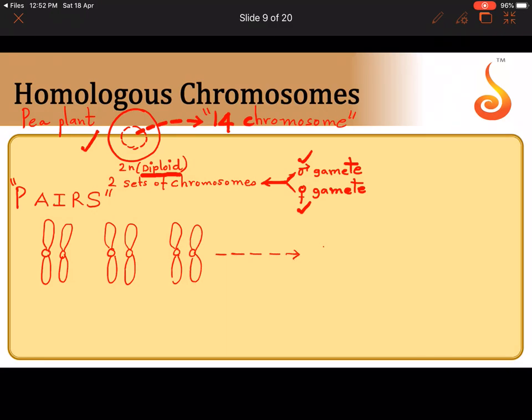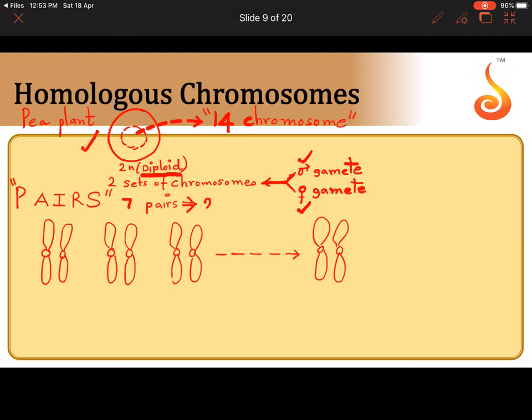Till how many pairs should I draw? I will draw the last one, seventh pair. So how many pairs are there? 7 pairs of chromosomes. Why 7 pairs? Because 7 pairs makes up a diploid number of 14. However many is the diploid number, accordingly the pairs will be formed, mostly during cell division.